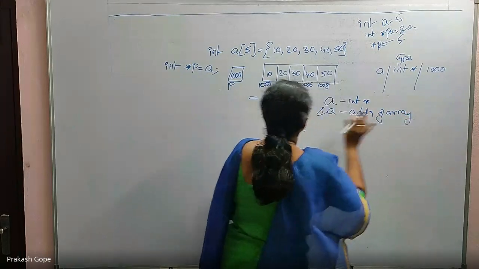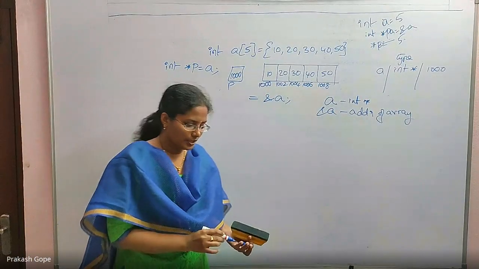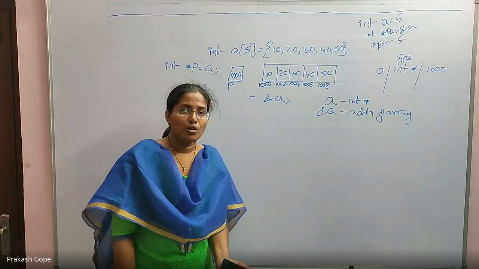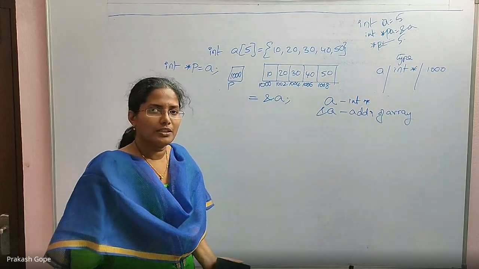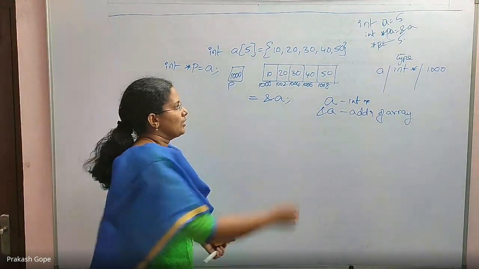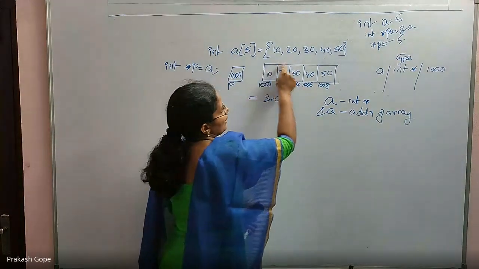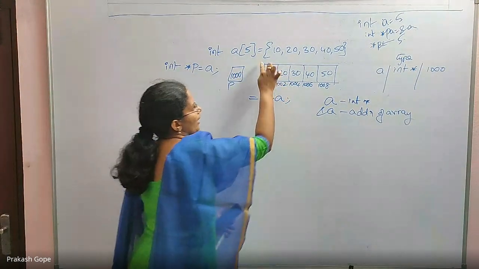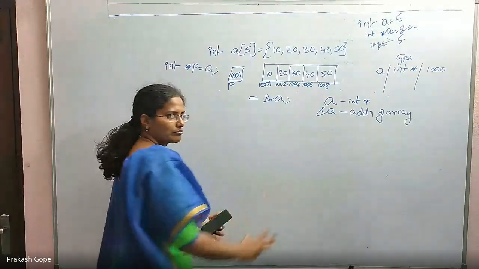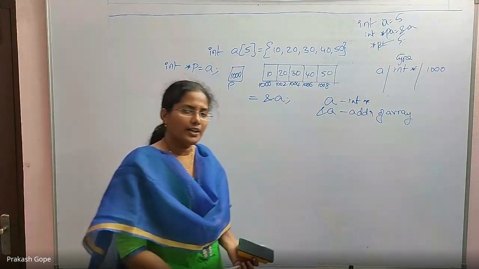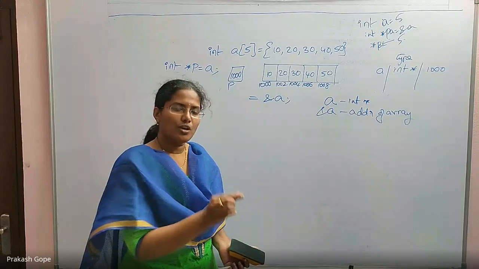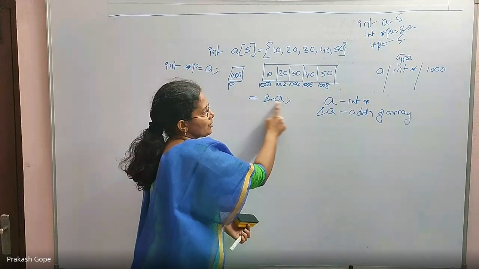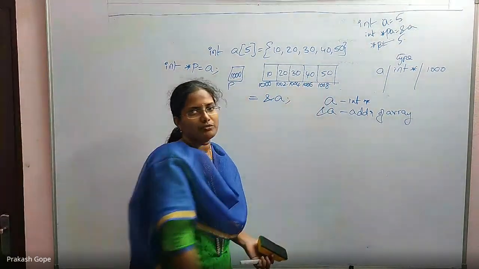Then what is its type? If ampersand A is a meaningful answer, with a meaningful type and a meaningful value, then what is the type of the pointer? Because it is the address of the array. What is its type? This is the address of an integer array of size 5. Very clear. Address of the array in which there are 5 integers. This is the meaning.